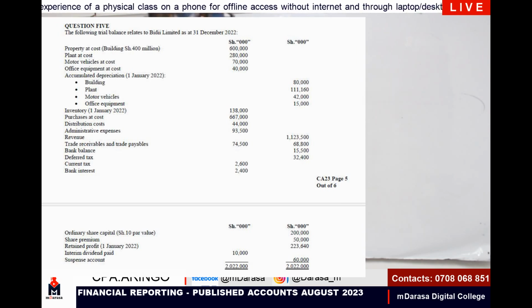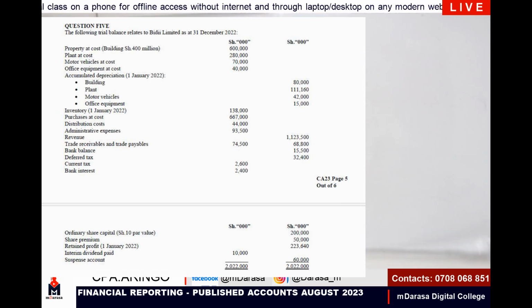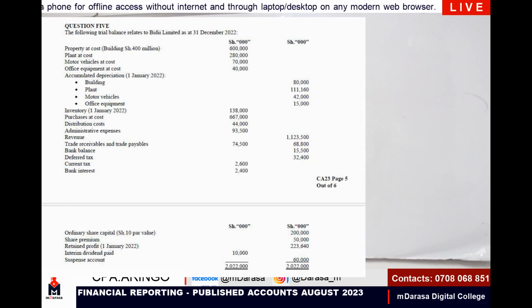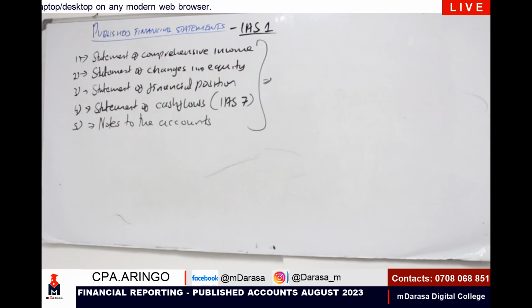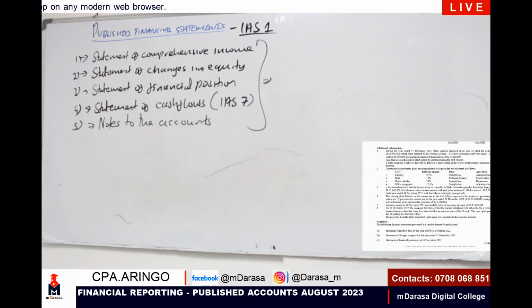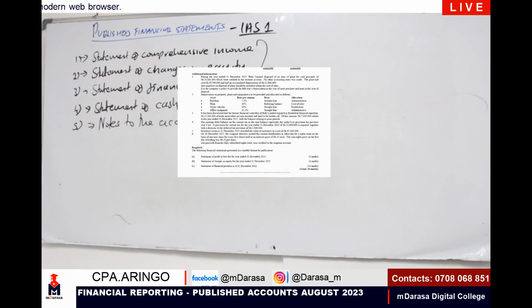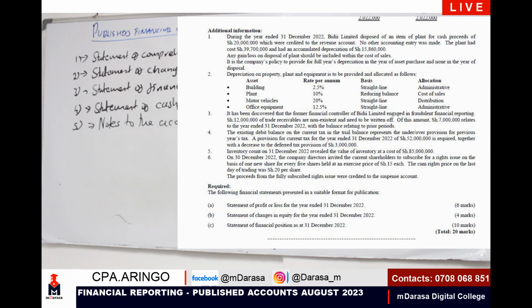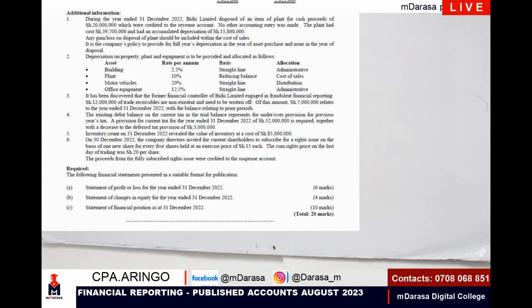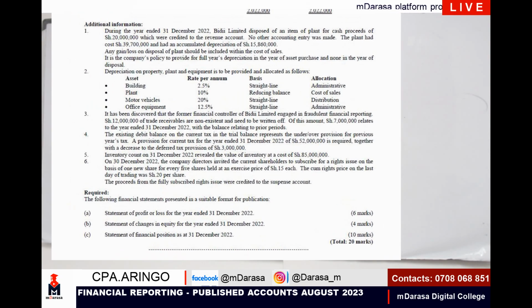You can see the beauty of this question is that a good examiner wanted to test us on the concept of suspense account. In that case, the question will be, my good students, do you remember the concept of suspense account that you did at your basic level? That's the question that we all need to answer. Looking at that key element, I know very well it is always in our additional information. So let's go through our additional information and see what you have in here.